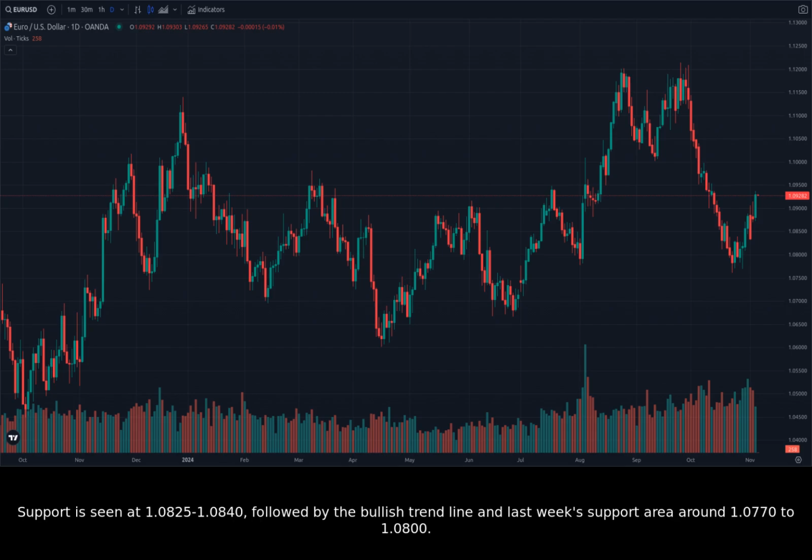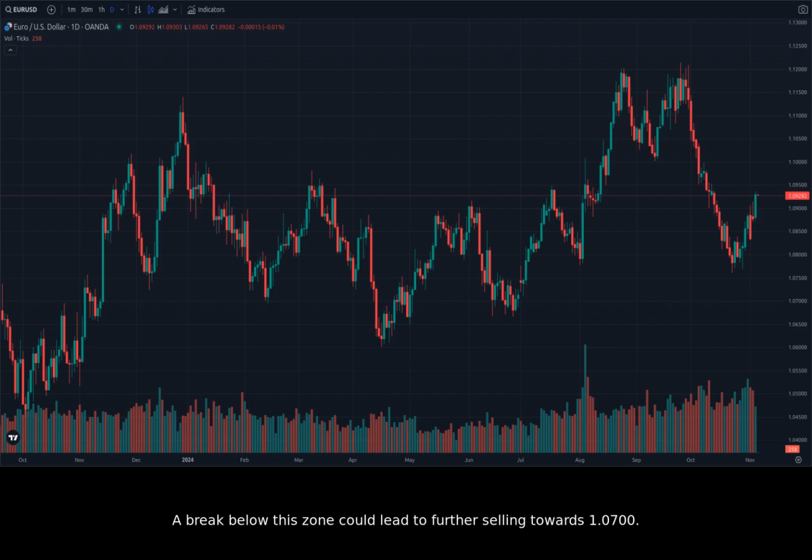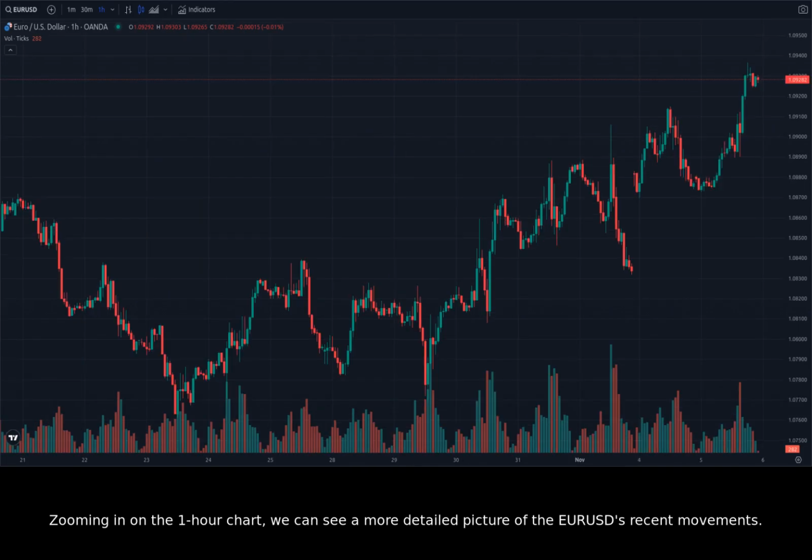Support is seen at 1.0825 to 1.0840, followed by the bullish trend line and last week's support area around 1.0770 to 1.0800. A break below this zone could lead to further selling towards 1.0700. Zooming in on the 1-hour chart, we can see a more detailed picture of the EURUSD's recent movements.